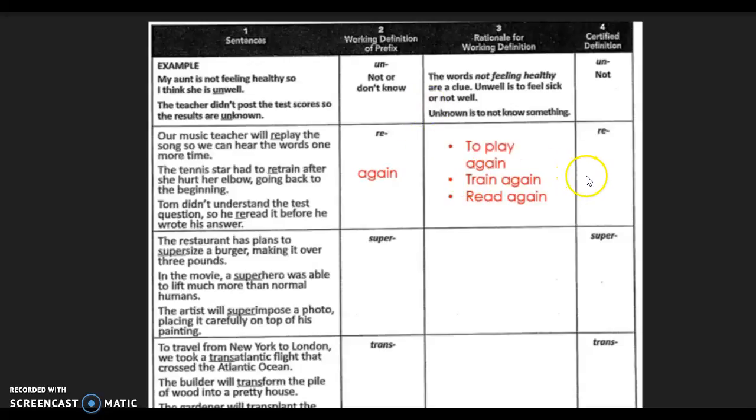All right, I'm going to now tell you that the certified definition of re is again or back. Most times re means again, to do something over again, to redo the test, to replay the play on the football game. It means to play it again. Sometimes it can mean back as in words like retrain, where she went back to the beginning, or rewind, which means to wind back again. So re means again or back.